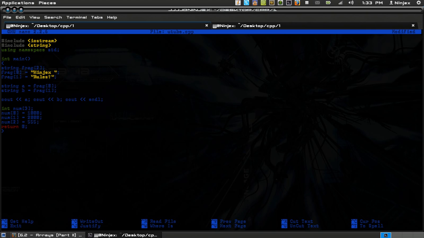And then we're going to tell it to print out num 0 plus num 1 minus num 2. So you can do math with the integer values using the plus and minus sign, makes it a little bit more fun, I guess.